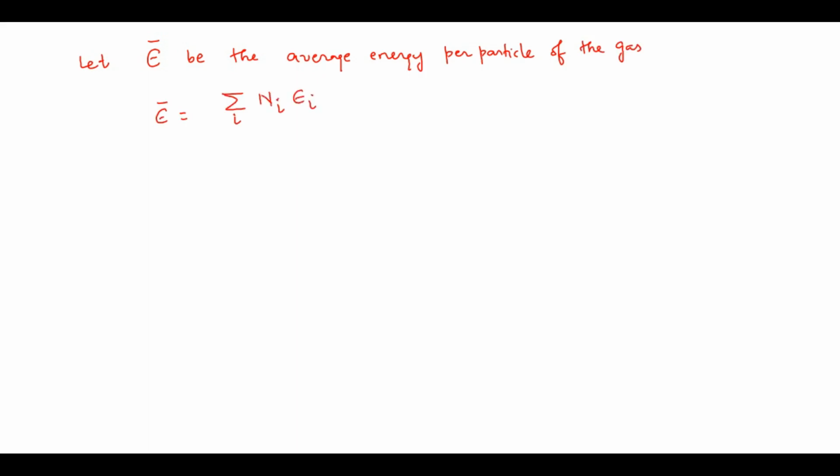Let epsilon bar be the average energy per particle of the gas, which is given as the sum over i of Ni epsilon i divided by the total N. Which is n1 epsilon 1 plus n2 epsilon 2 plus n3 epsilon 3, whole divided by n1 plus n2 plus n3.